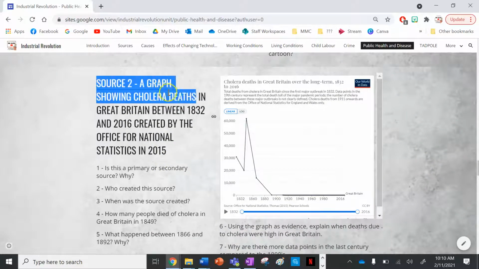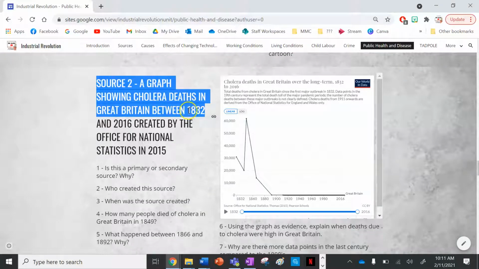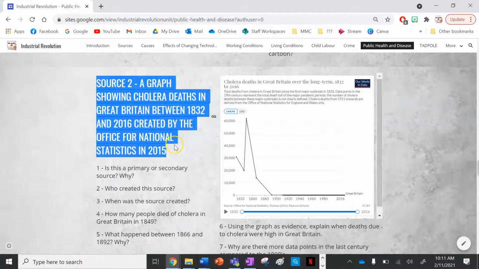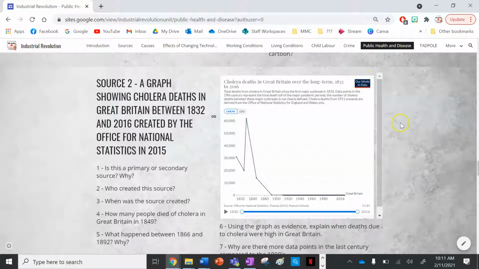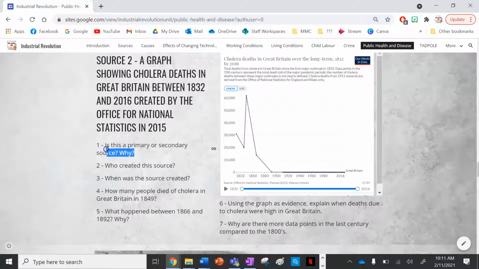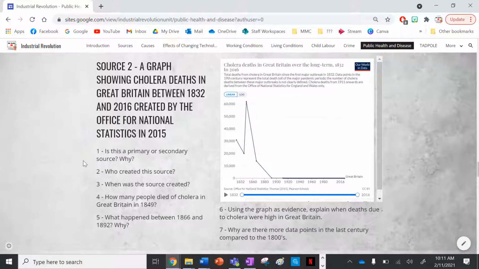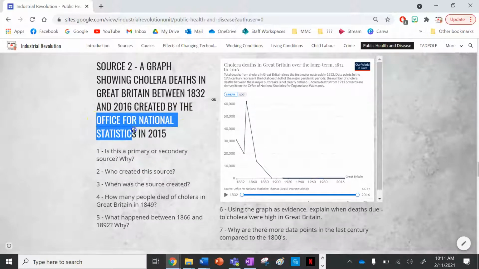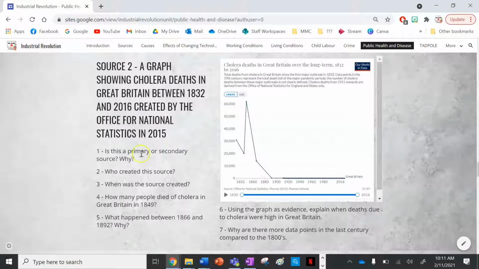Source number 2, we've got a graph showing cholera deaths in Great Britain between 1832 and 2016, created by the Office for National Statistics, and you can find it on Our World in Data as well. Is this a primary or secondary source? Why? It is a secondary source because it is a graph. It was made in 2016, long after the Industrial Revolution ended, and they have collected data over time. Who created the source is the Office for National Statistics, and it was made in 2015.